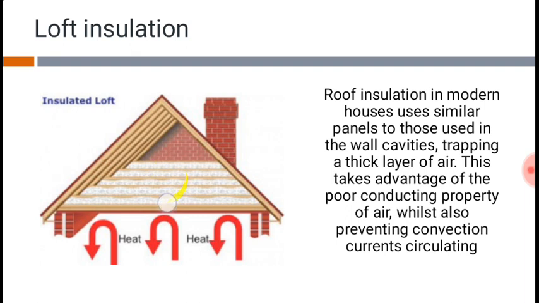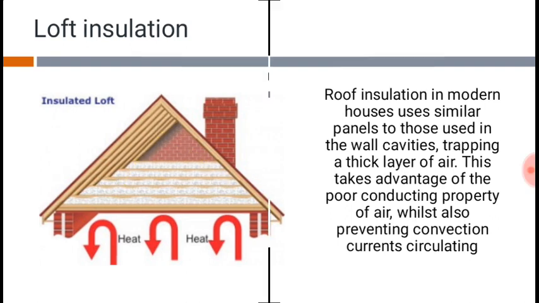So again, this rooftop has a gap inside, but this gap is filled with some kind of material, some fiber or wool, which stops the air from circulating. This stops convection. So this is how conduction, convection, and sometimes even radiation is stopped, by painting it with silver color or silver paint.